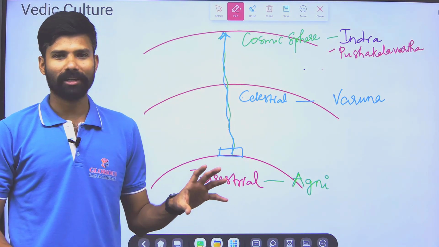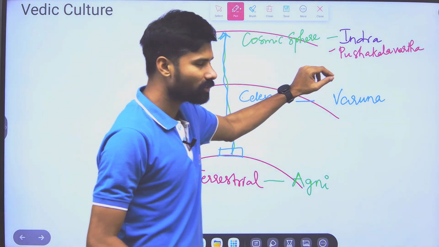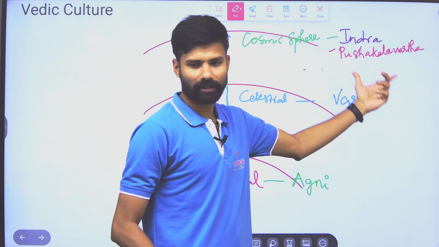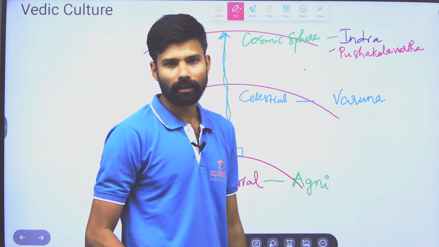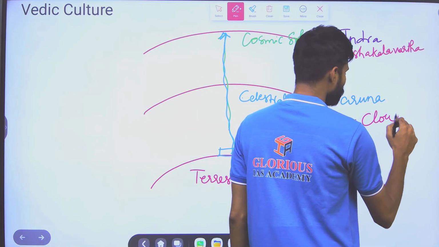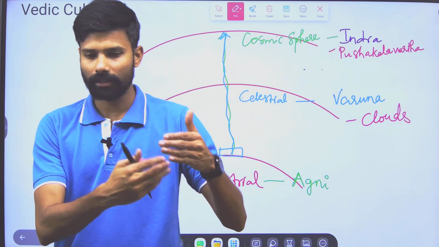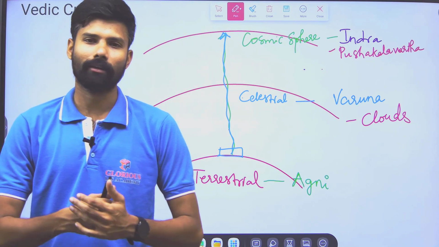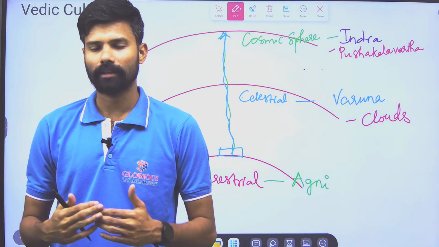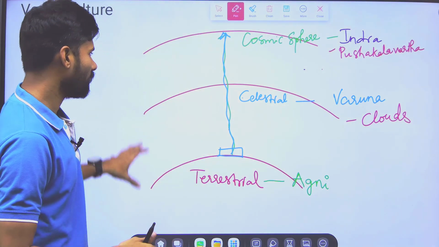You can compare it to modern terms like flash floods. These flash floods were under the control of Indra. And what about the remaining rains? All the clouds were under the control of Varuna. This is how each sphere is given to one god, and Vedic culture developed in this manner.